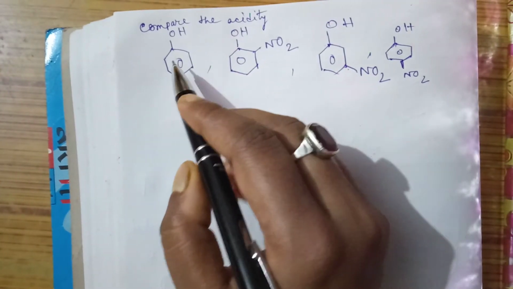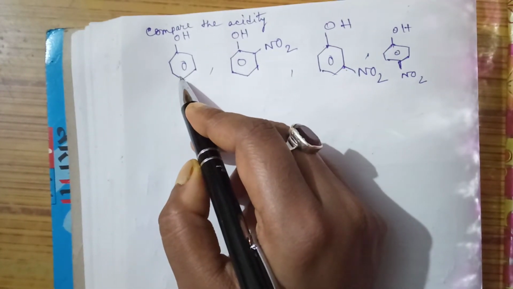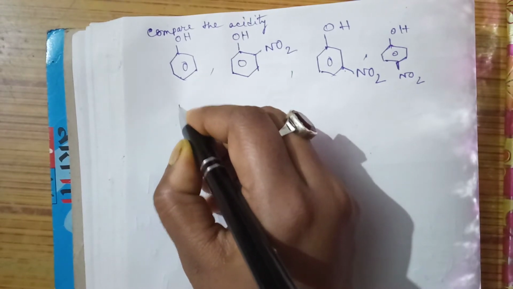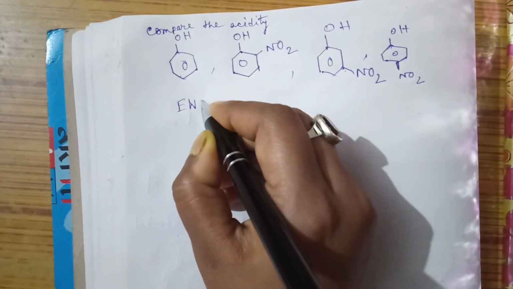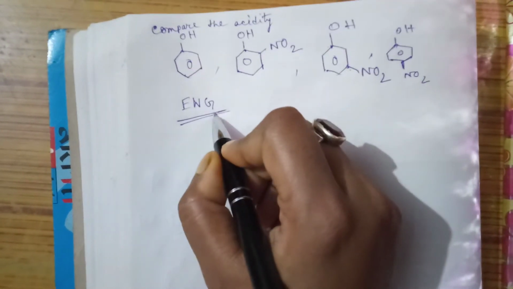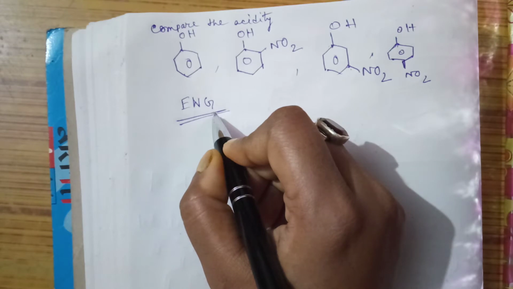Remember this thing, that phenol, if having any electron withdrawing group, then it always increases the acidic character of the phenol. What is the reason behind that?